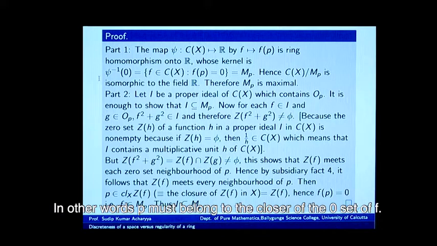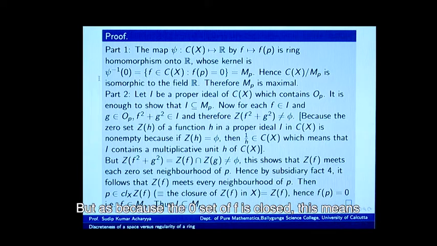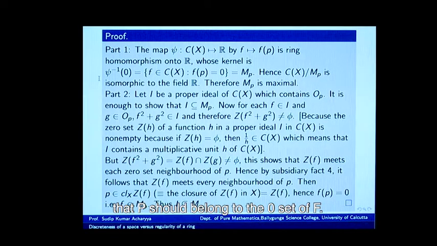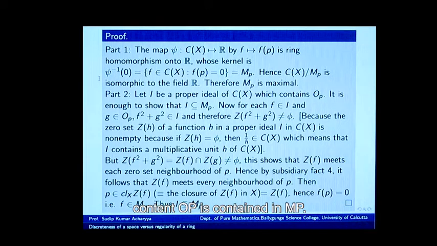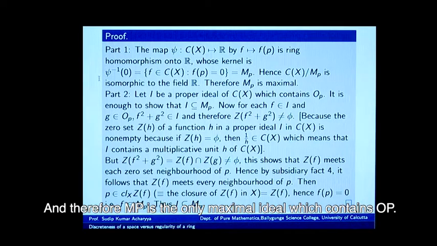In other words, P must belong to the closure of the 0 set of f, but because the 0 set of f is closed, this means that P should belong to the 0 set of f. In other words, f should vanish at the point P, which means that f is a member of MP, and this implies that the original ideal I, which was assumed to contain OP, is contained in MP, and therefore, MP is the only maximal ideal which contains OP.